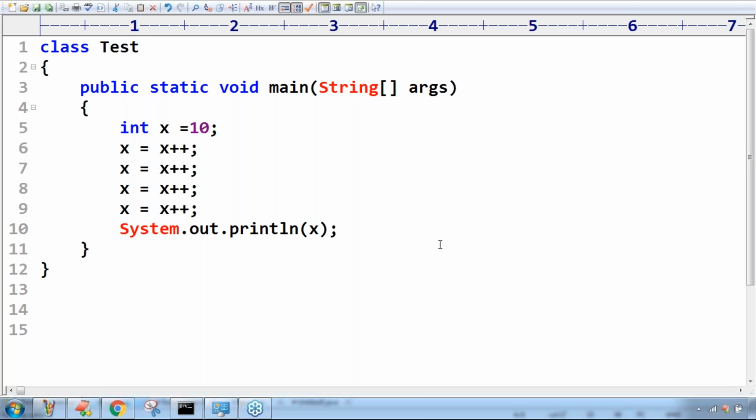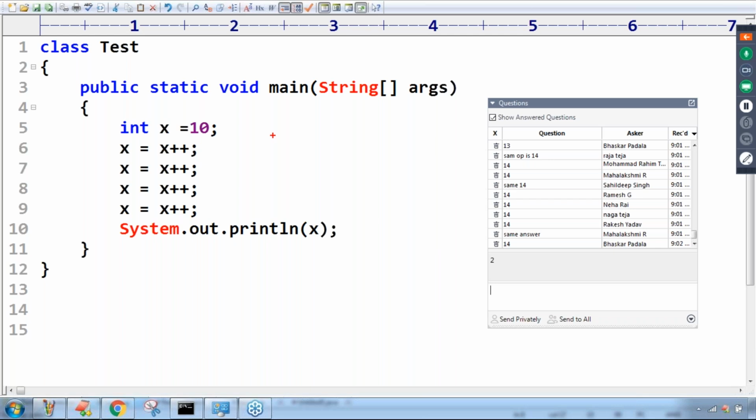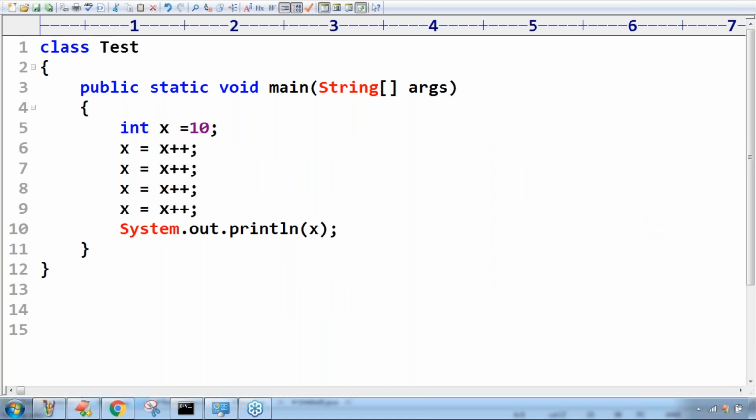The output we are going to get in this case, 100% sure. The answer is, can anyone please tell? The answer is, okay, 1 followed by... okay, perfectly, this is 14. Wrong. Okay, the answer is 1 followed by... Bhaskar, you changed your answer to 14. Okay, excellent. Now the answer is 1 followed by 0. 10 is the correct answer.